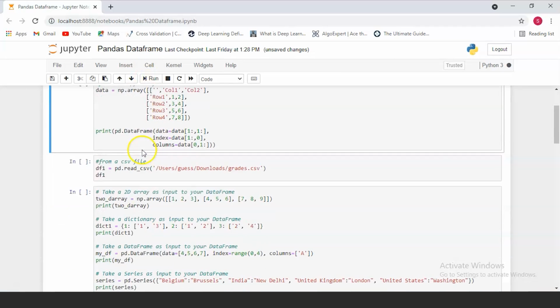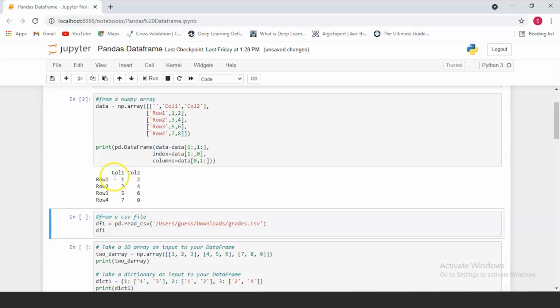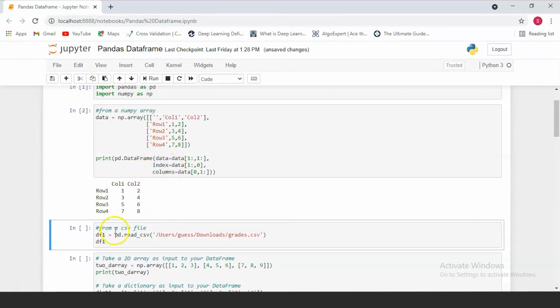Now let's start off by creating a small NumPy array which contains 2 columns and 4 rows. So as you can see here, we have a small NumPy array which has 2 columns and 4 rows containing the values 1 and 2, 3 and 4, 5 and 6, and 7 and 8. Now let's convert this. But why does this not look like a NumPy array? That's because while printing it, we call the Pandas DataFrame function on our NumPy array.